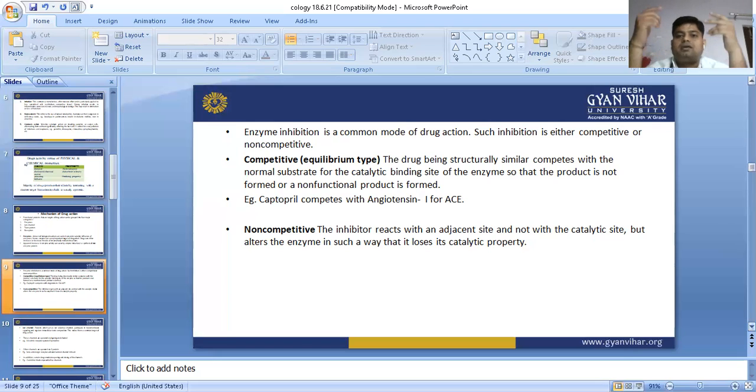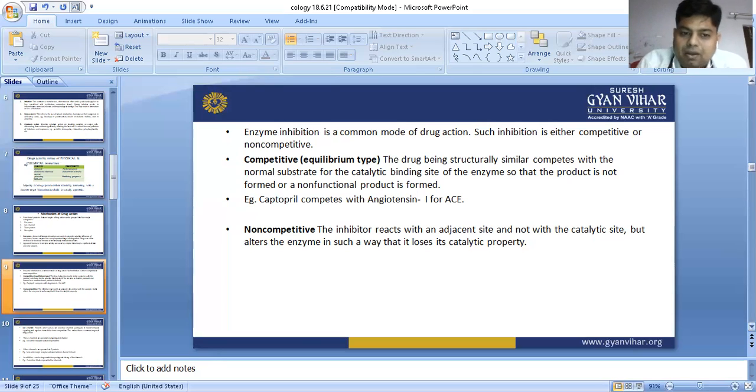So when we use sulfonamide drugs, the drug and substrate both have the same type of structure. So the enzyme is unable to distinguish between substrate and drug, and they compete. The drug will bind with the enzyme and neutralize it, and that is why bacterial concentration goes down in the body.